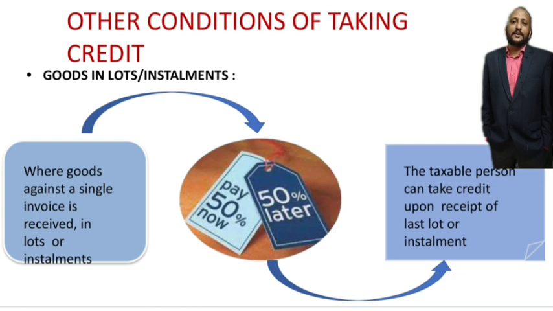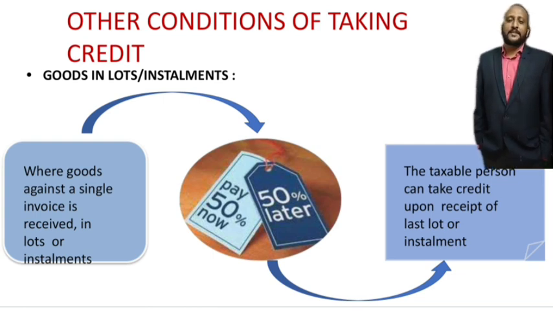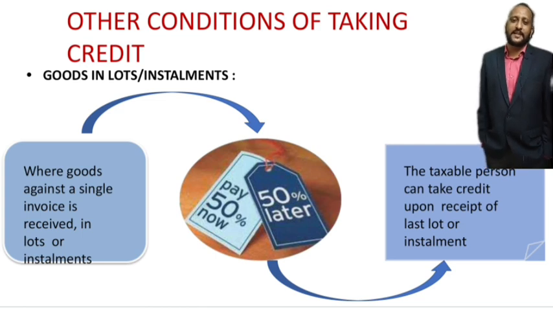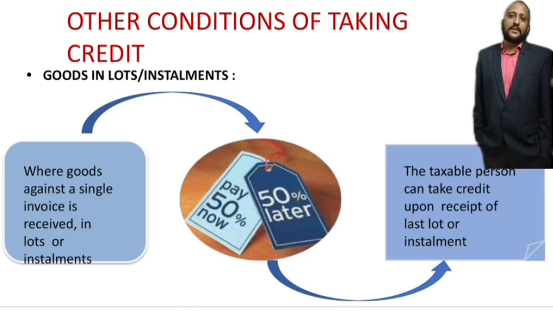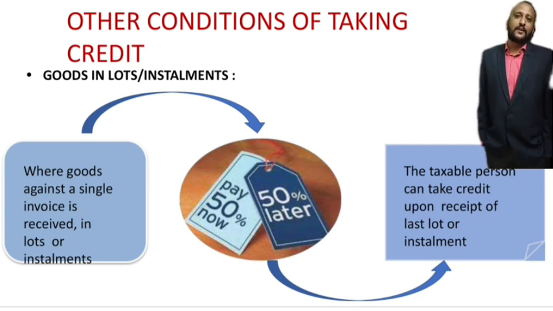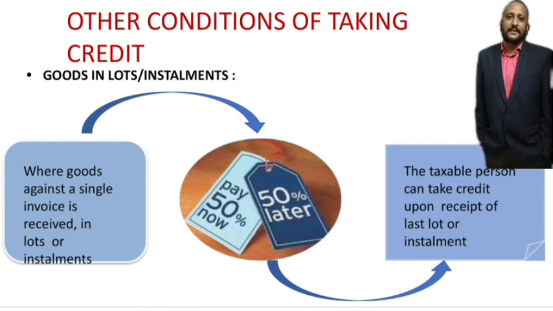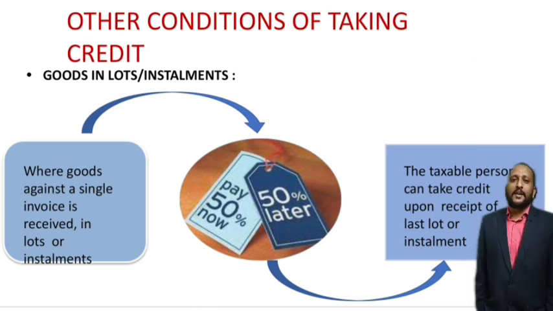right? Then let us see the other conditions for taking this credit. So if any registered dealer wants to avail the ITC, input tax credit, you receive the goods in lots or installments. Okay, so whenever you are receiving goods against a single invoice in lots or installments, you can avail this ITC.